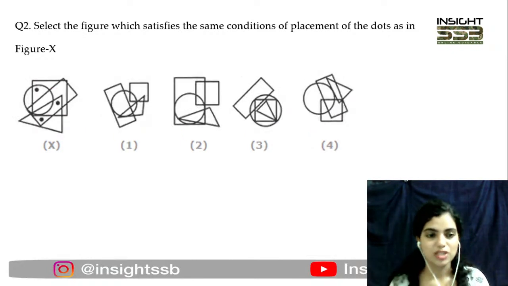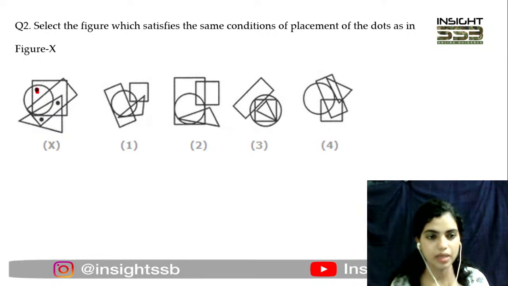Now coming to question number 2. Again I've given you figure. Now instead of 2 dots, here are 3 dots. ठीक है, और आपको break down this figure. कभी भी ऐसे इतने सारे shapes देख के don't get confused, don't get scared. Just break this down. ऐसे dots ढूंढो जो minimum figures में पढ़ रहे हैं. For example, ये वाला जो dot है यहाँ पे, this is falling within the circle and within the square only.